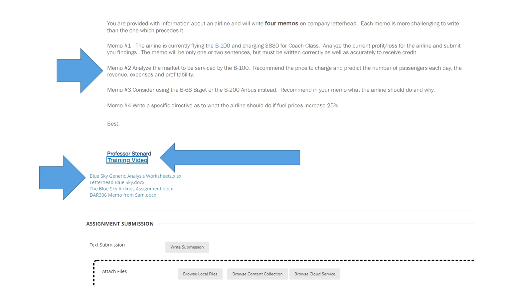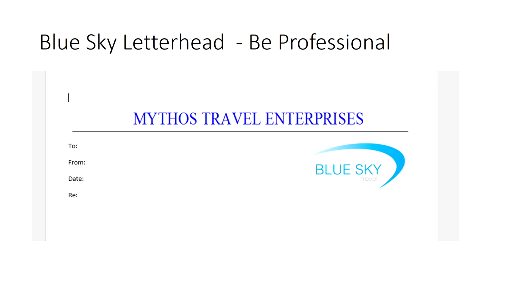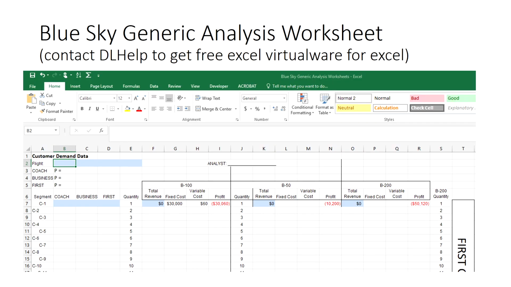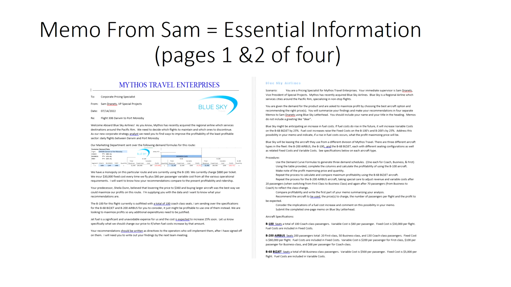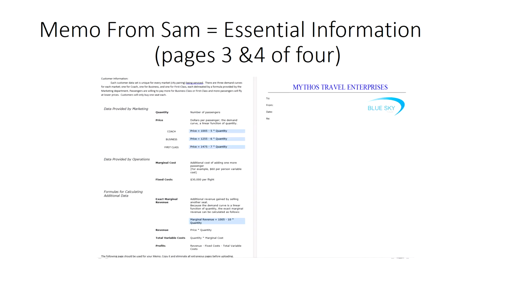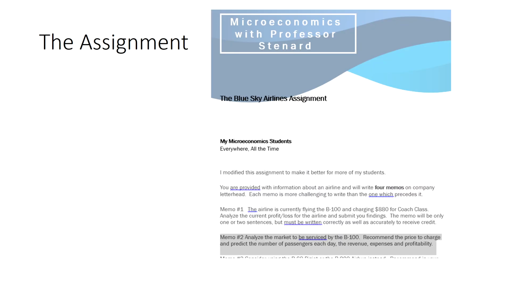When you're ready to submit, you're going to go in and click on the local file that you've saved as Memo number 2 and submit it that way. Now, here is the letterhead you're going to be writing your paper on. This is the generic worksheet you're going to be doing your analysis in for all 4 memos. This is the memo from Sam, which has lots of good information. Make sure you see all 4 pages of it. Third one is the company letterhead, and the assignment itself, which came from me. I've highlighted memo number 2 on this.